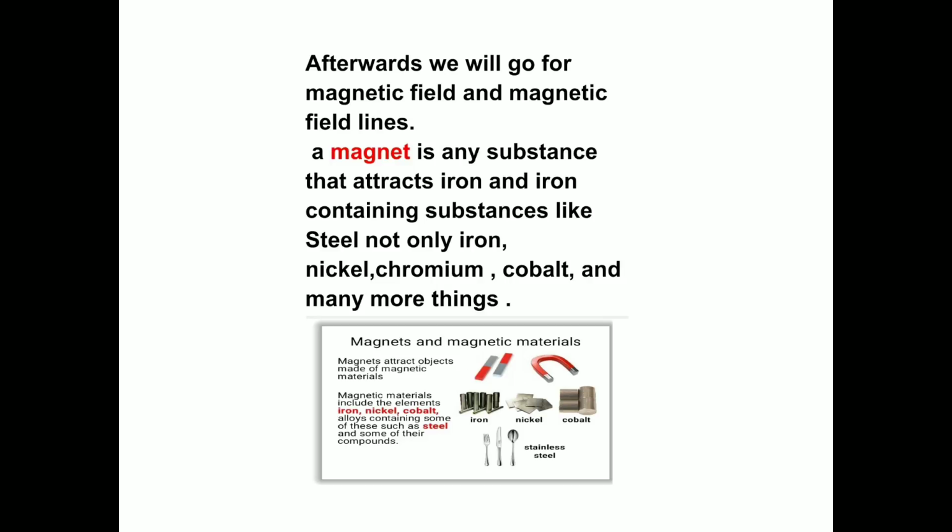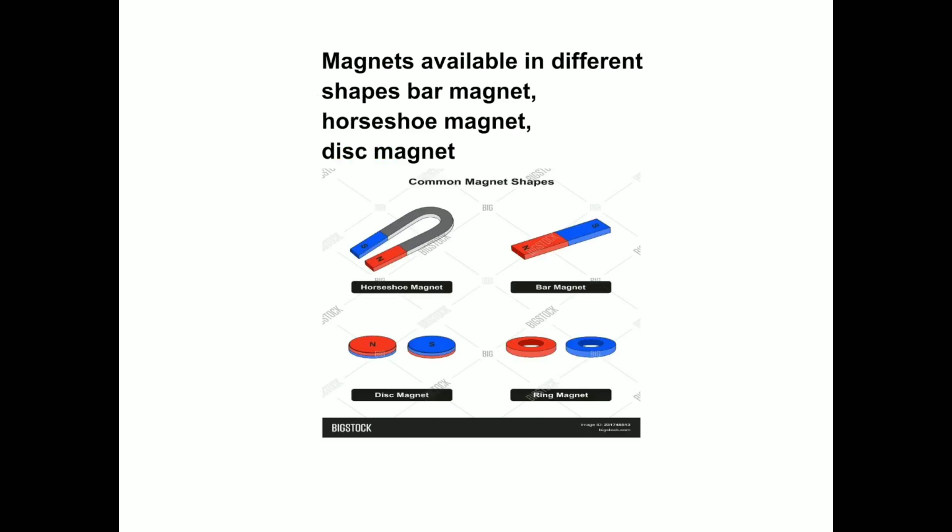A magnet is any substance that attracts iron and iron containing substances like steel. Not only iron, nickel, chromium, cobalt and many more things. Magnets are available in different shapes: bar magnet, horseshoe magnet, disc magnet.